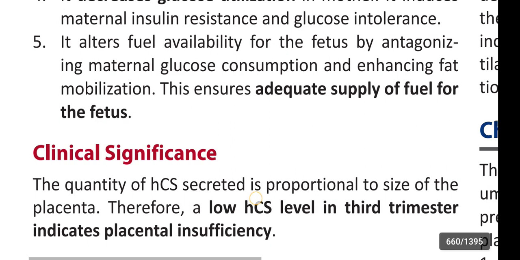Okay. Next, clinical significance. The quantity of HCS secreted is proportional to the size of the placenta. Therefore, a low HCS level in the third trimester indicates placental insufficiency. The quantity of human chorionic somatotropin secreted is proportional to the size of the placenta. Therefore, a low human chorionic somatotropin level in the third trimester indicates placental insufficiency.